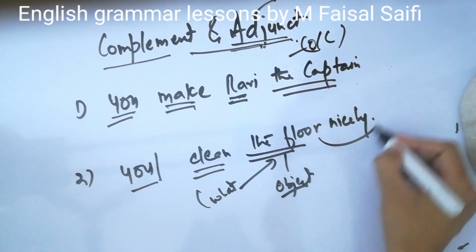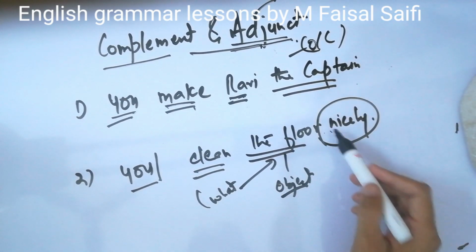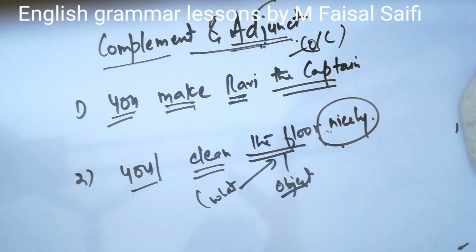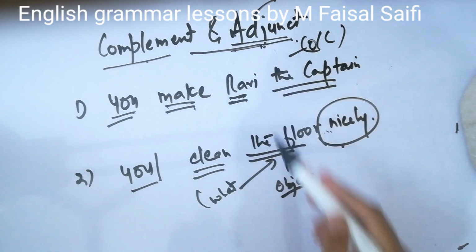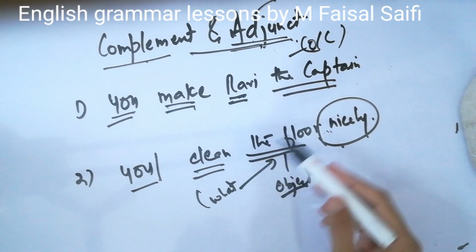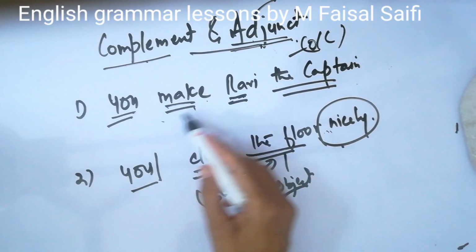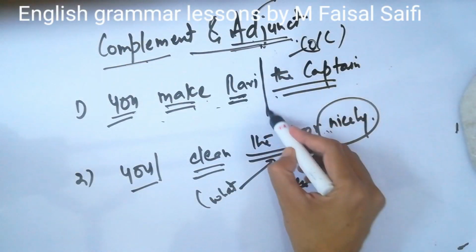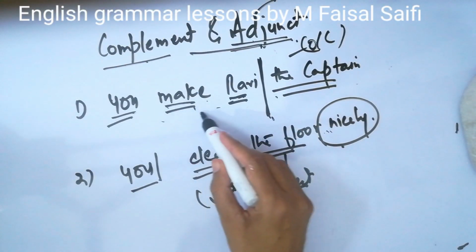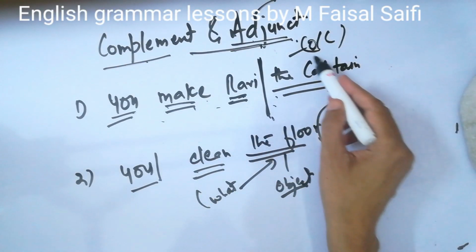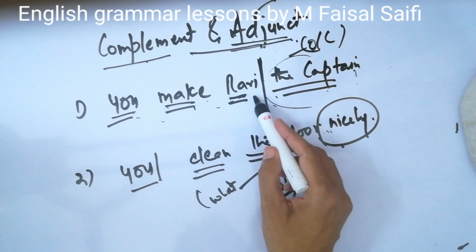Now we have to see whether this word is complement or agent. There is a very thin line to understand complement and agent. Let us see. If you see the first sentence, you make Ravi. If I break the sentence here, you make Ravi the captain. If I don't write the captain, the sentence does not make complete sense.